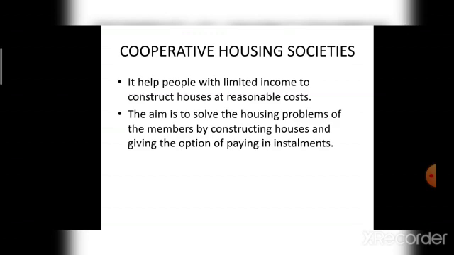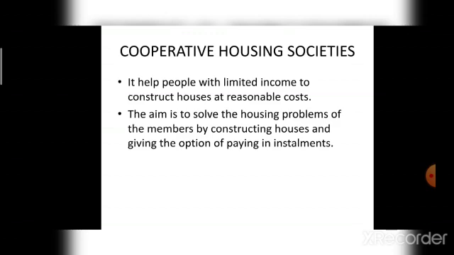What is the aim of cooperative housing society? The aim is to solve the housing problems of the members by constructing houses and giving the option of paying in installments. These societies also construct flat or provide plots to members on which the members themselves can construct the houses as per their choice.